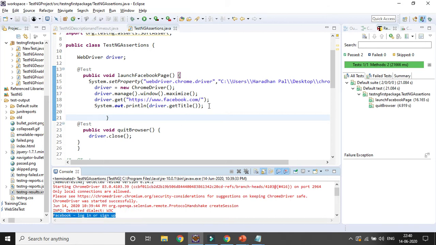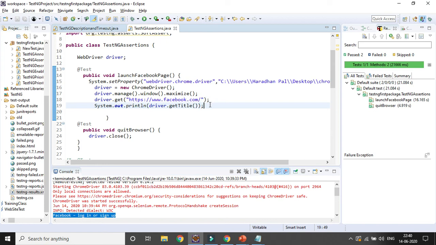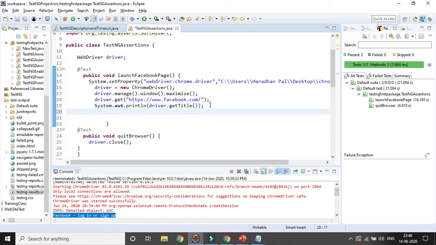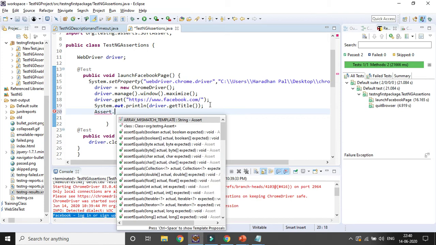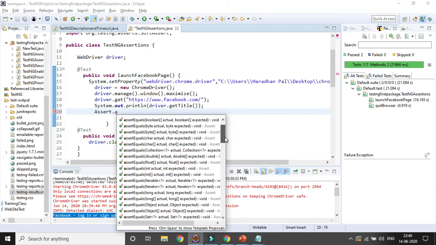And the title is coming, so that title I want to match. Assert dot assertEquals. Here you need to use that particular string matched with the actual value. Here I can match with the string.